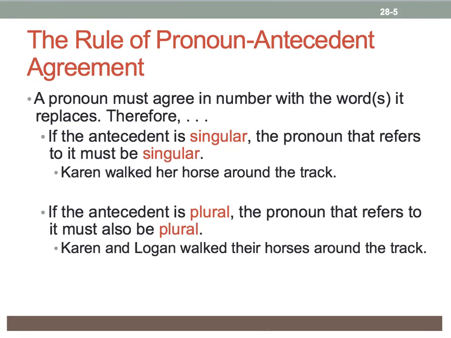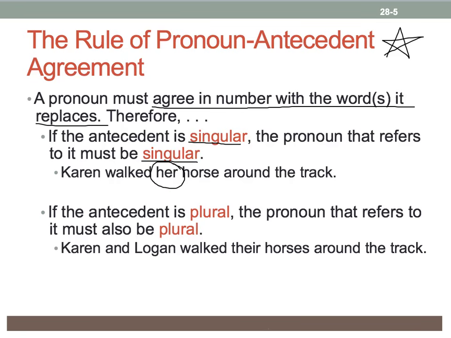Now, let's talk about the rule of pronoun-antecedent agreement. The rule states a pronoun must agree in number with the word or words that it replaces. So, if the antecedent is singular, the pronoun that refers to it must also be singular. As in this sentence, Karen walked her horse around the track.